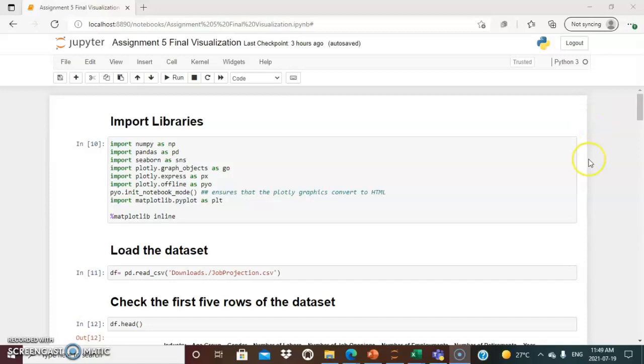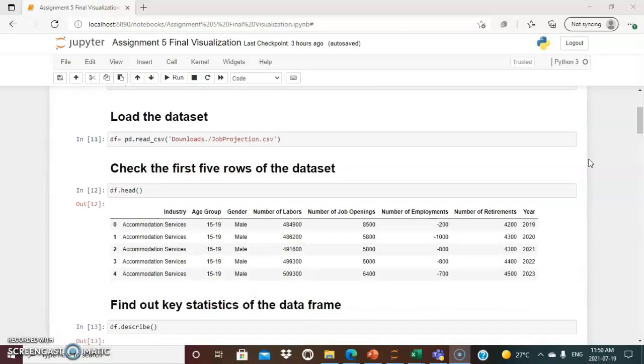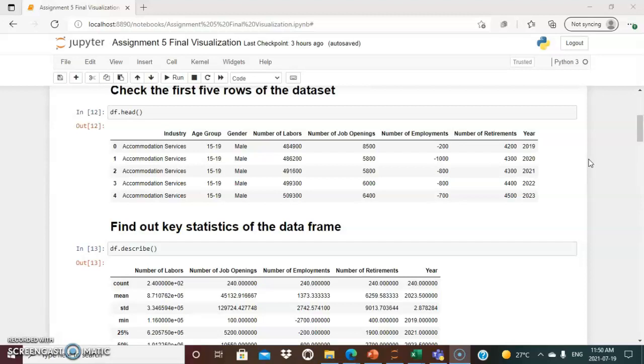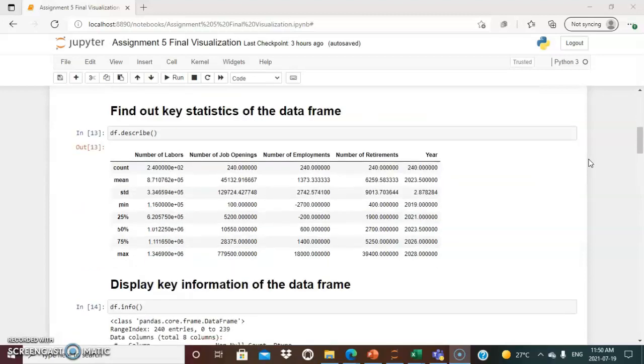For the data analysis process of my visualization, after loading the dataset, importing libraries, and checking the first 5 rows of the dataset, I also checked the key statistics of the data frame. Here we can see that the minimum number of job openings is about 100, whereas the maximum is 779,500. Likewise, the minimum number of retirements is around 400 and the maximum is around 39,400 retirements.